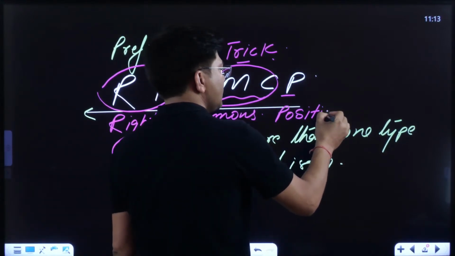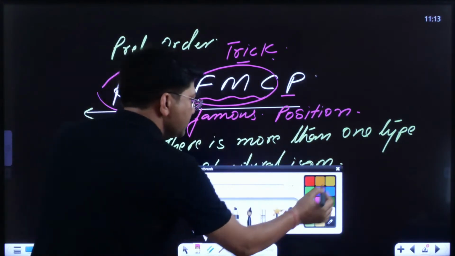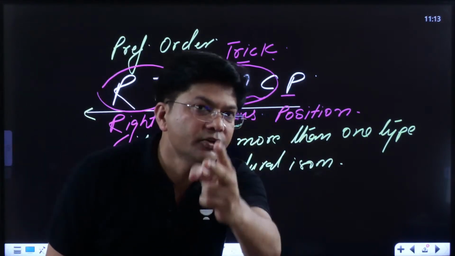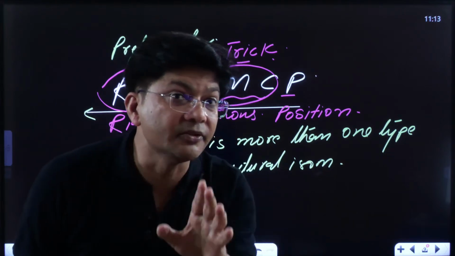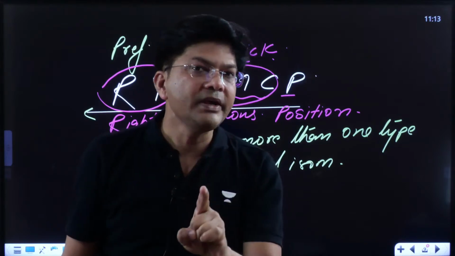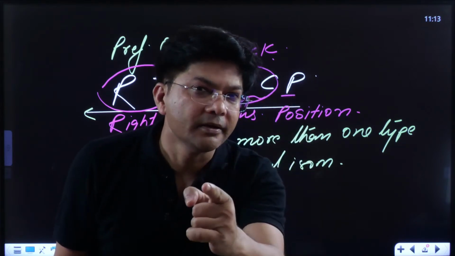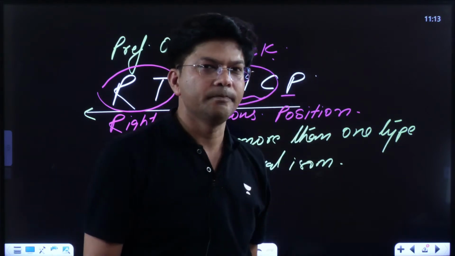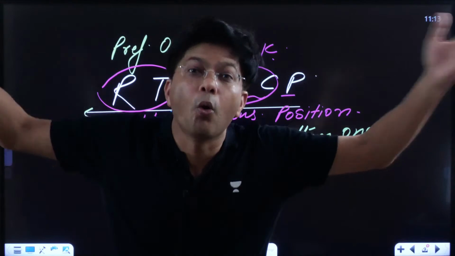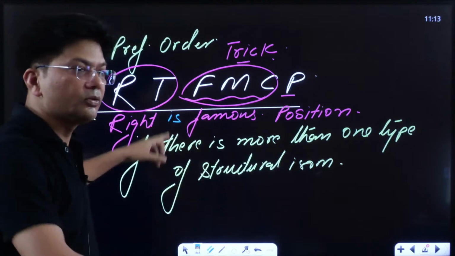So kids, will you remember it? Right is famous position. Can you keep it in your brain? Just do let me know. Are you able to get it? Because no need to do again and again revision. Always try to keep the thing in your brain, that photographic memory. Because if you are going to revise again and again, you won't be able to revise the whole thing. There will be lag. Kids, repeat it always. Everyone write down.